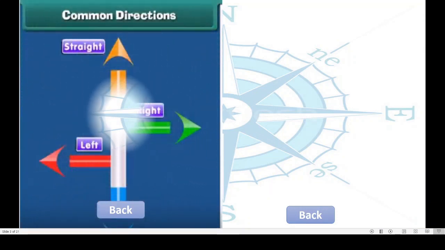Now see this. Common directions while traveling from one place to another: we say take our auto to the left or to the right. Right is nothing but right hand side and left is nothing but left hand side, correct? Or move straight and you will get the destination. Like this we tell. These are called common directions we use in our day-to-day life.